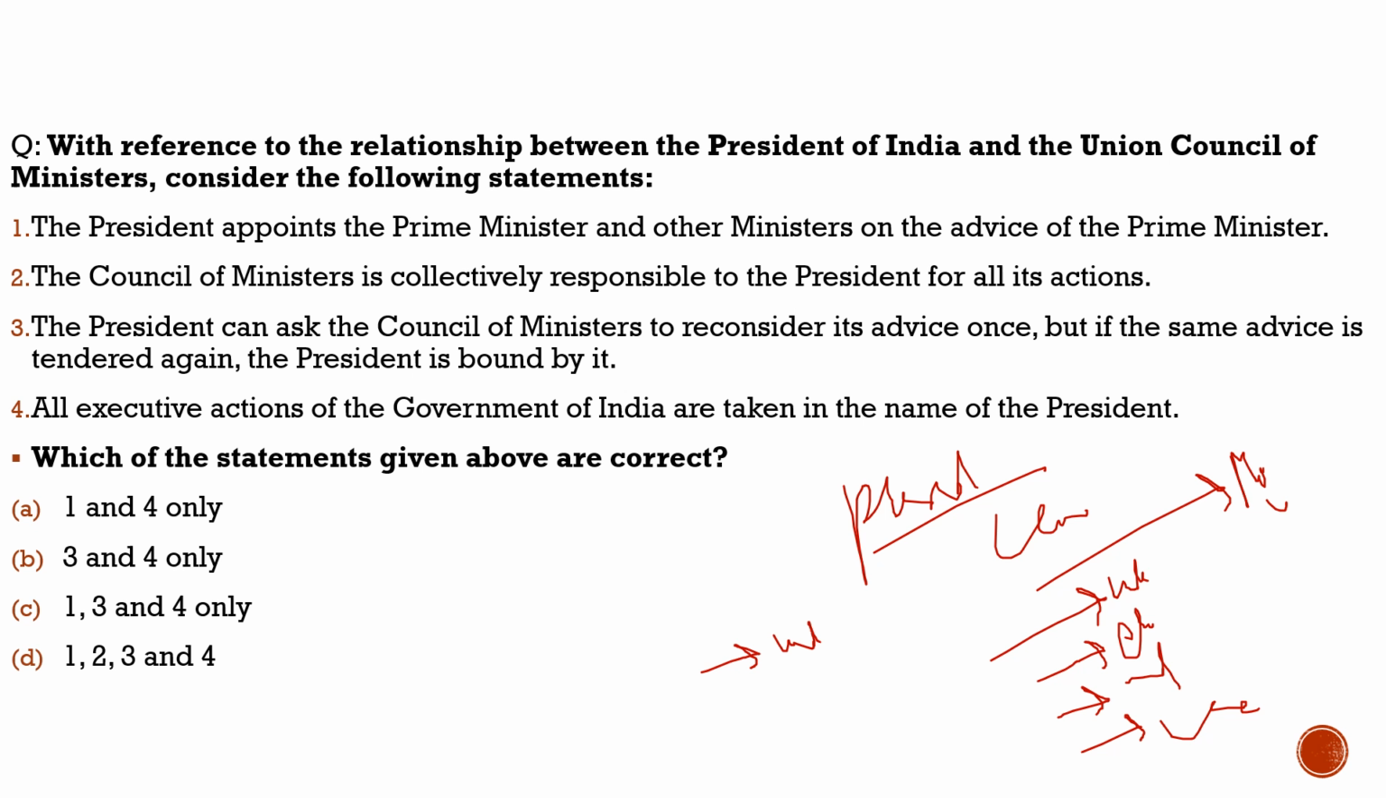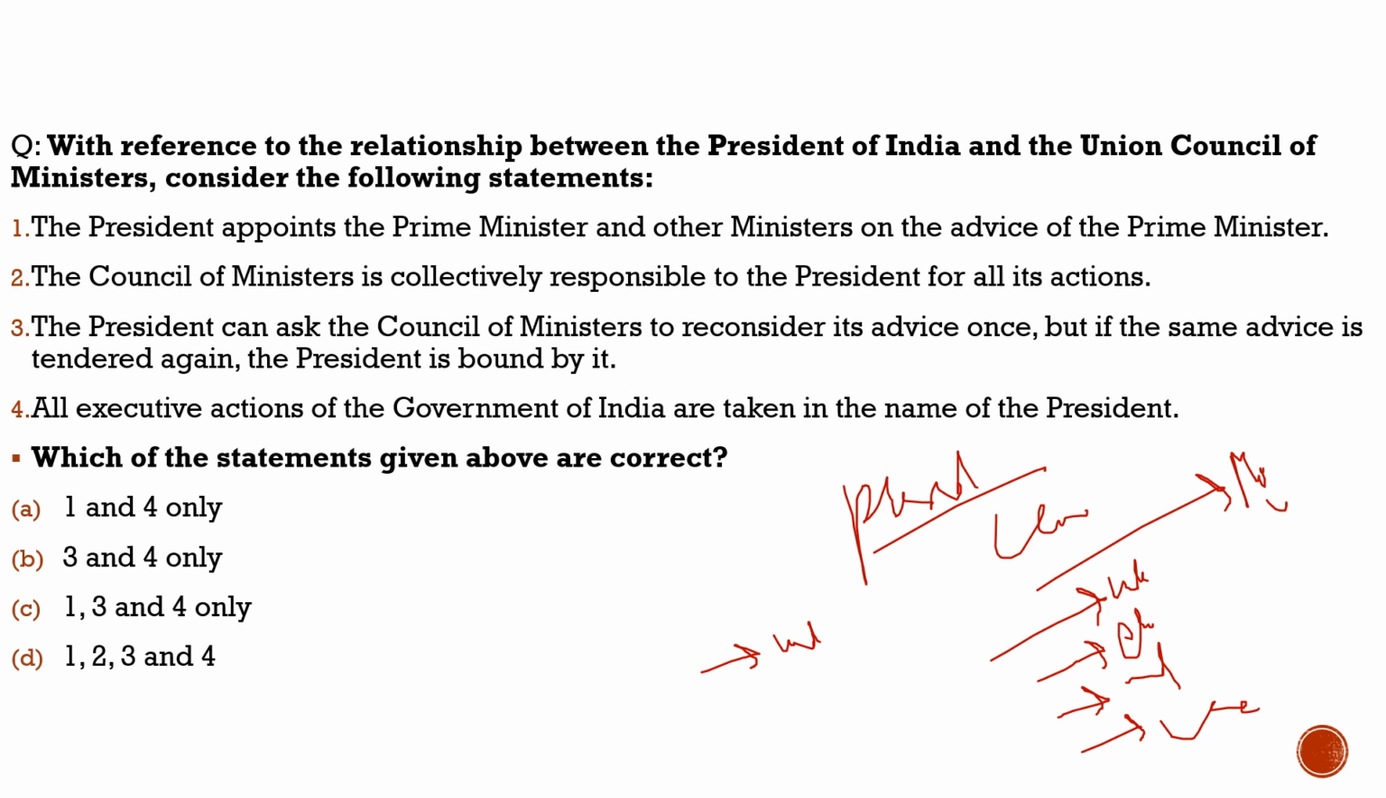Now today, as we are moving further with respect to the office of the president, here we have to discuss how the president and the Union Council of Ministers are related. Basically, this is mentioned in Article 74: how the president appoints the PM and other ministers, and how the advice of the council of ministers is binding on the president.